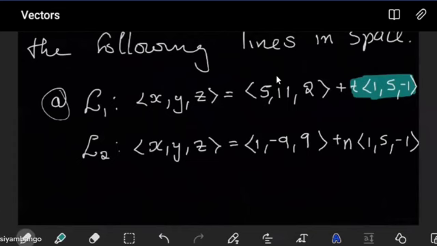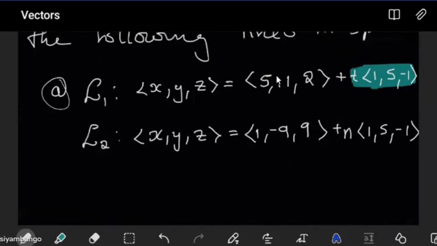So what we have to do here is pick a point that is known to lie on one line and then check if it also lies on the second line. What do I mean? Can you identify one point here that lies on line 1?